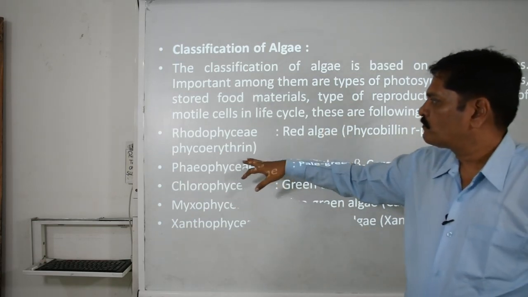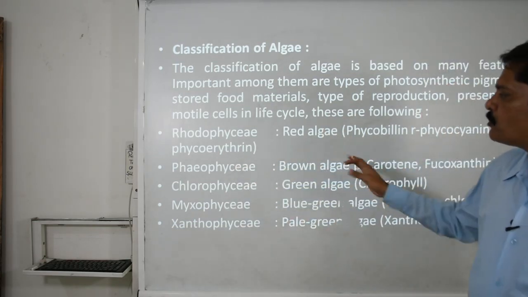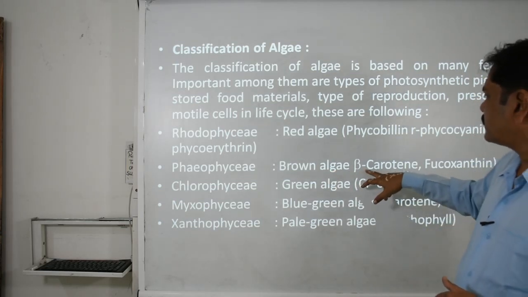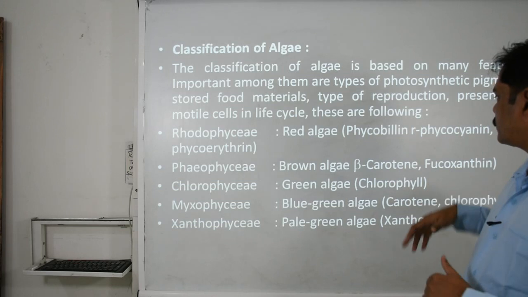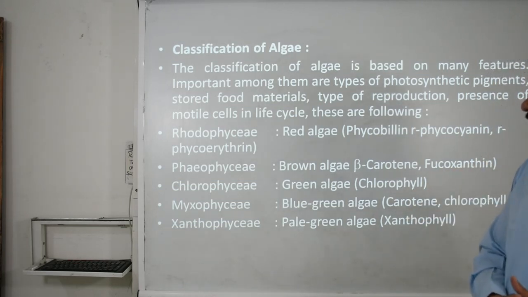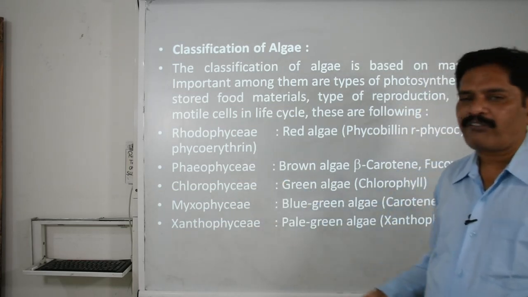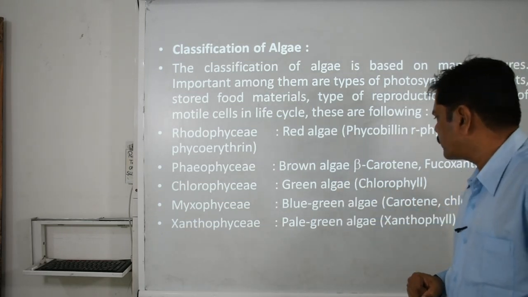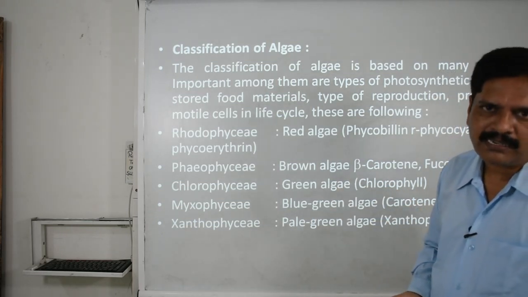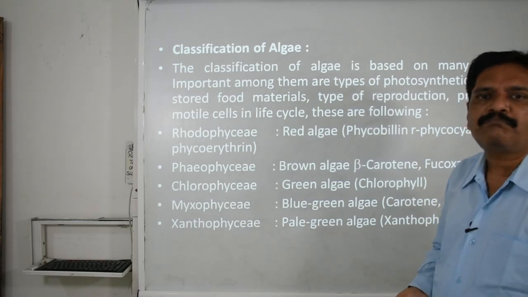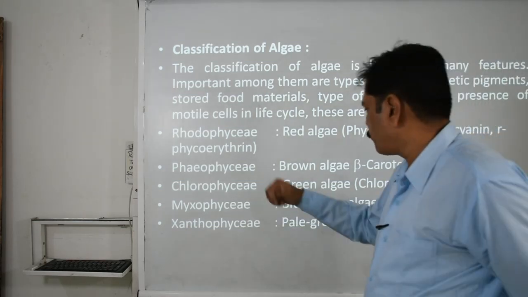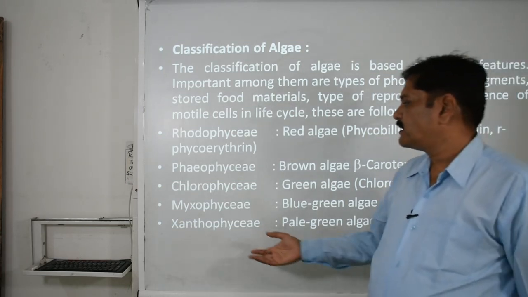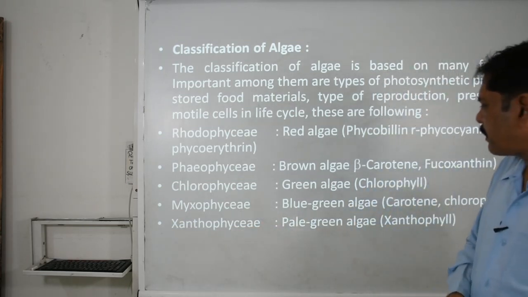Now the second is Phaeophyceae. Phaeos means brown, and it is called the brown algae. They have beta carotenes and fucoxanthin. Then the Chlorophyceae, well known as green in color, are also called green algae, containing chlorophyll A and B. Then the Myxophyceae, the blue-green algae, have carotene and chlorophyll A. Xanthophyceae, the pale green algae, have xanthophyll.